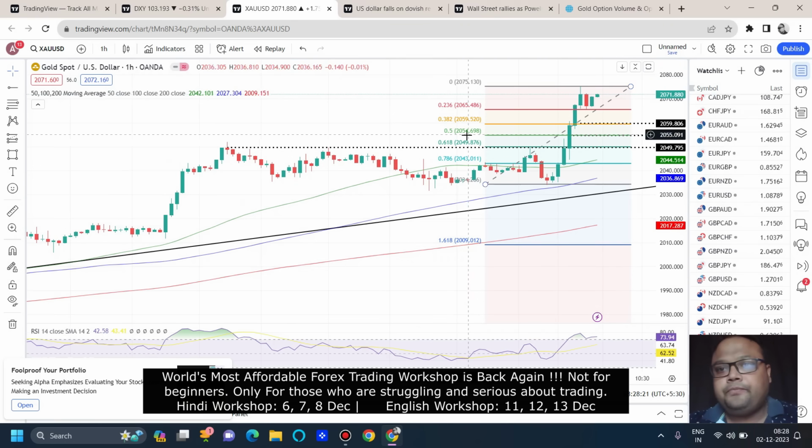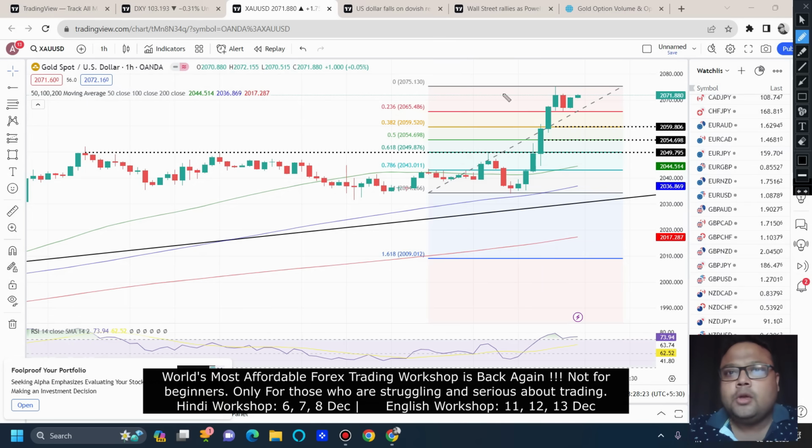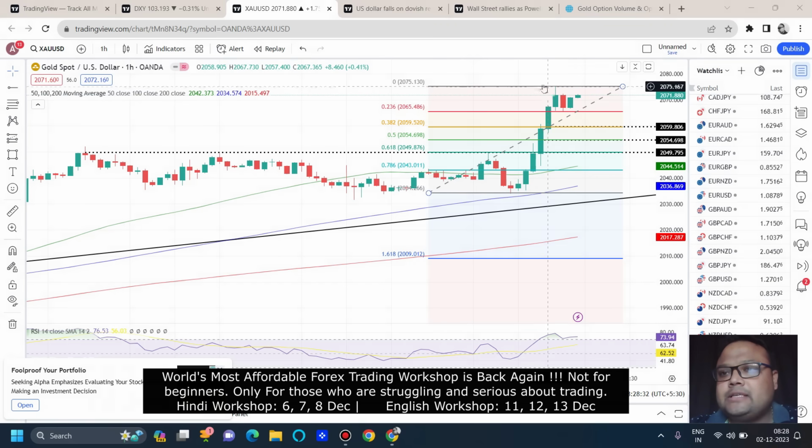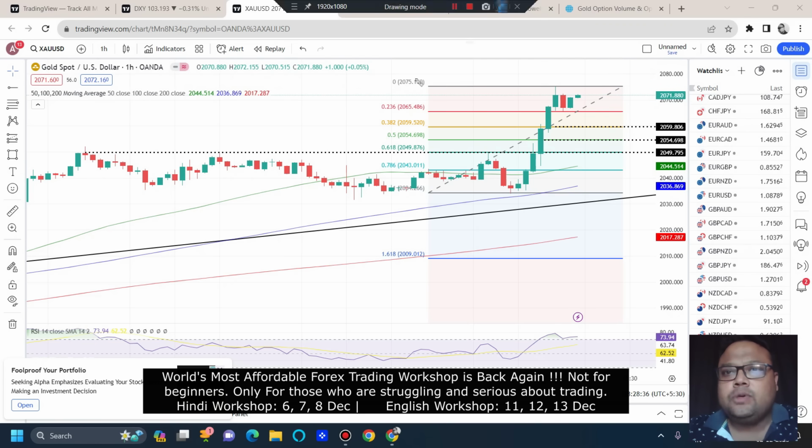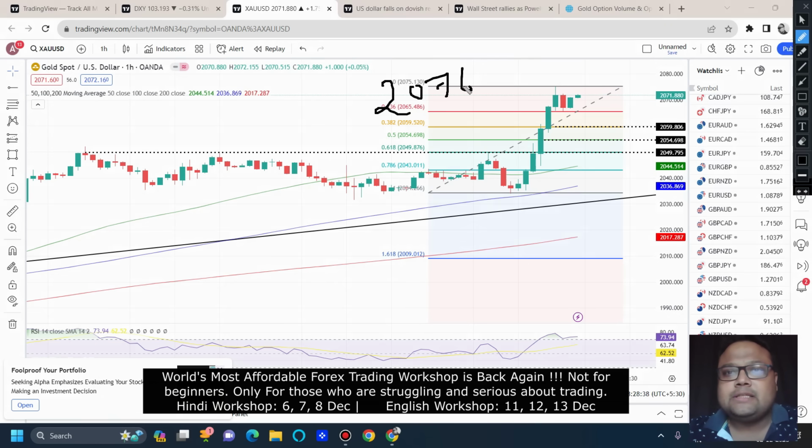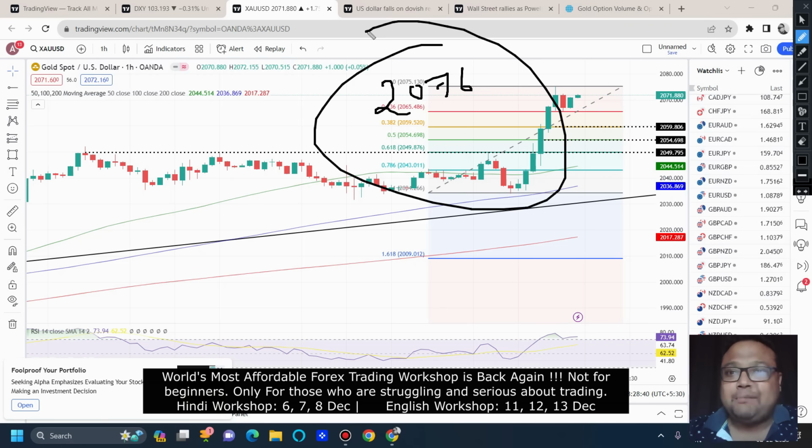So first of all, we have a bullish flag here. You can see we have a bull flag here, my dear friends. So if the market breaks this high of 2075, we can go for a buy position.